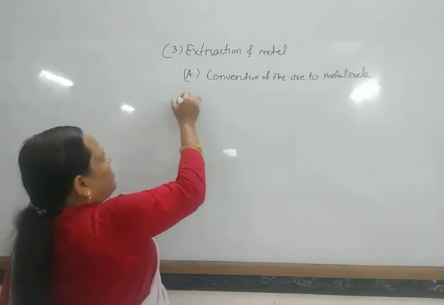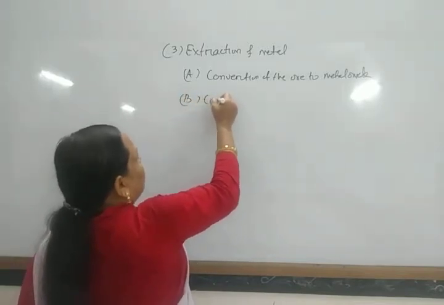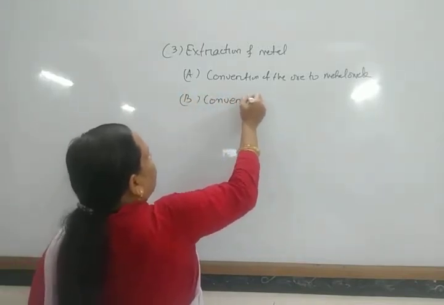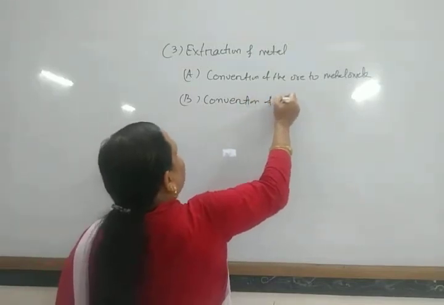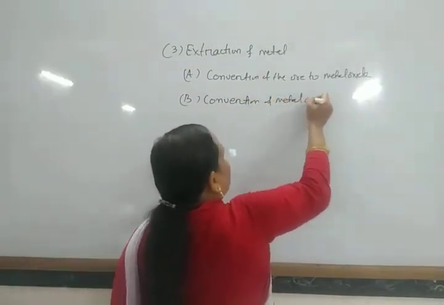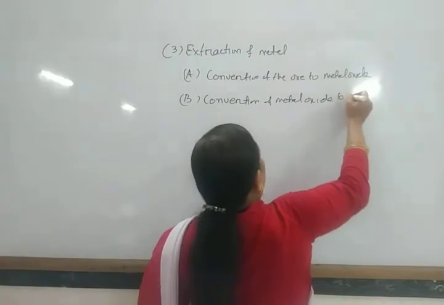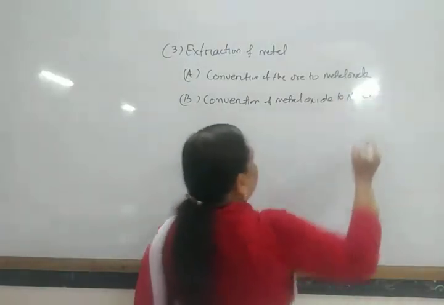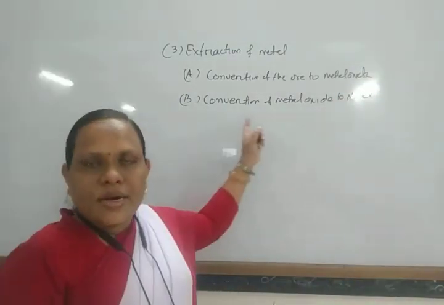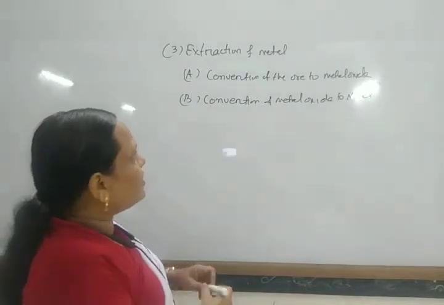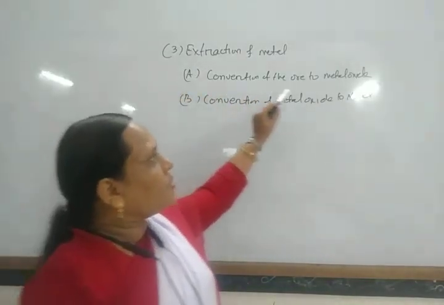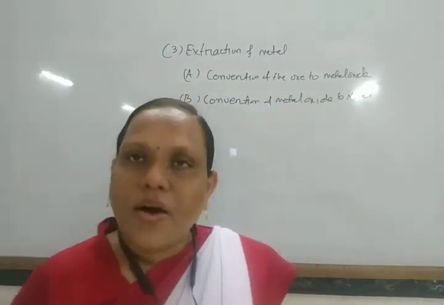And two, conversion of metal oxide to metal. Okay, so there are two steps. First let us come to the conversion of the ore to metal oxide.